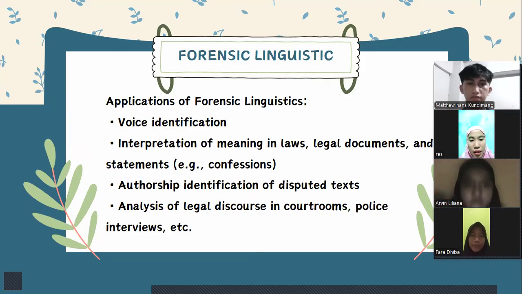Applications of forensic linguistics. First, voice identification. Second, interpretation of meaning in laws, legal documents and statements, for example confessions. Third, authorship identification of disputed text. Fourth, analysis of legal discourse in courtrooms and police interviews.